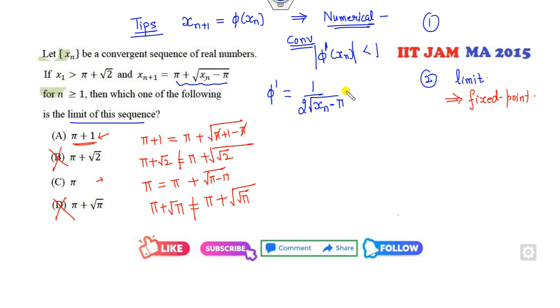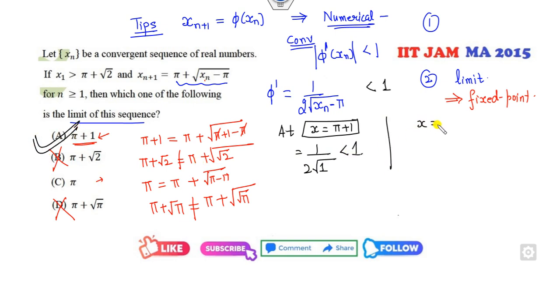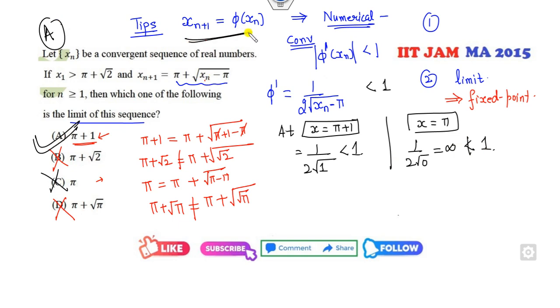Now out of these two options we can see which value should be less than 1. Firstly, at x equal to pi plus 1, if I substitute here, it is 1 over 1, which is less than 1. Satisfied? Yes, this is the right answer. If I check at x equal to pi, it is 1 over 0, that means infinity, which is not less than 1. So this option is cancelled. A is my right answer to the problem. Whenever you have a sequence of this nature, always apply the fixed point iteration method.